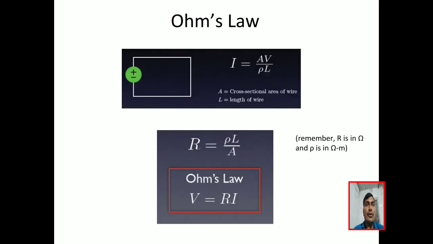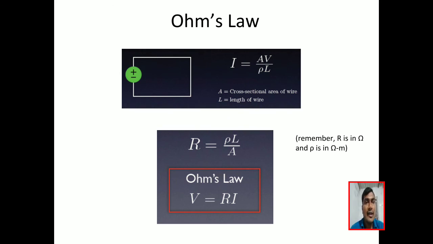Okay. So now Ohm's law, a very important and basic law in electrical engineering. Ohm formulated one relation between voltage and current. So what is that relation?